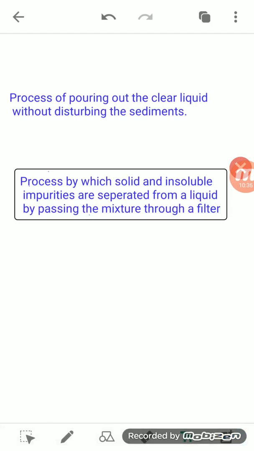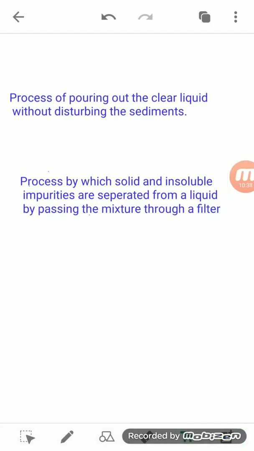Okay, so this is the process that is known as filtration.